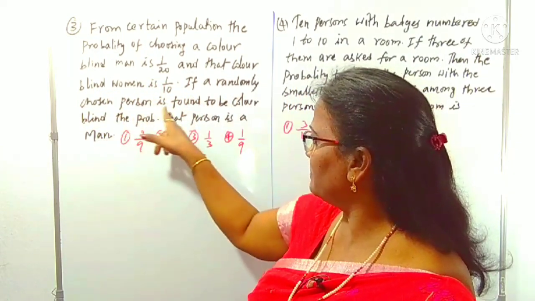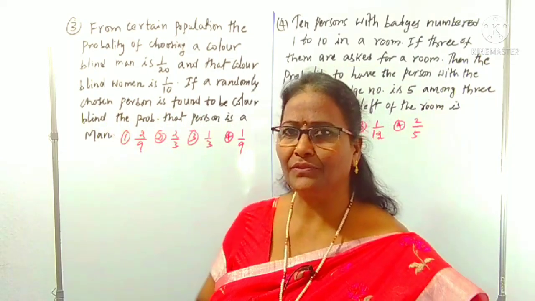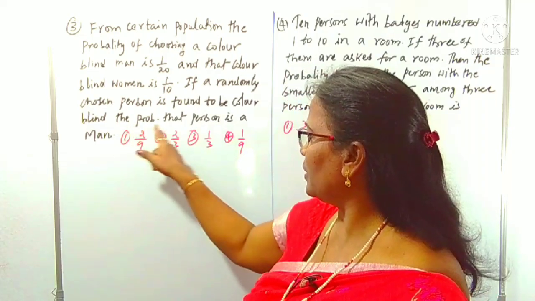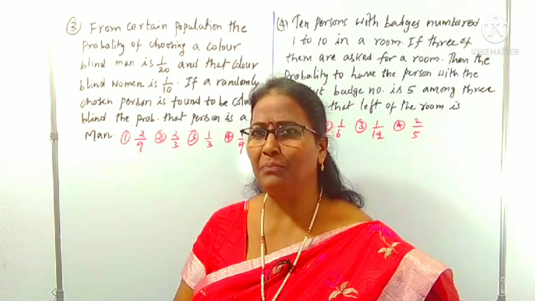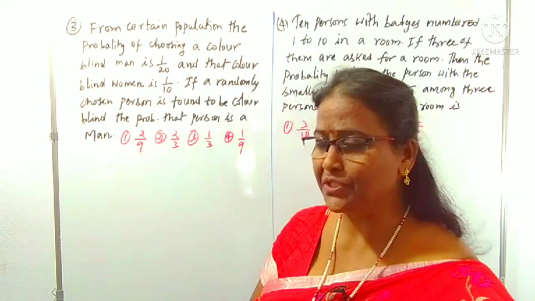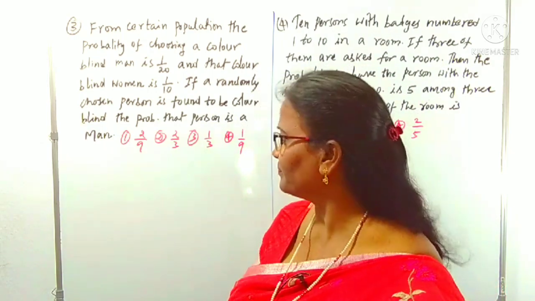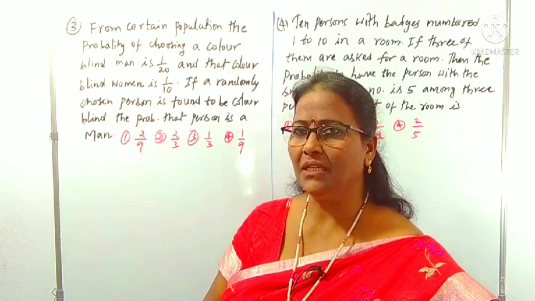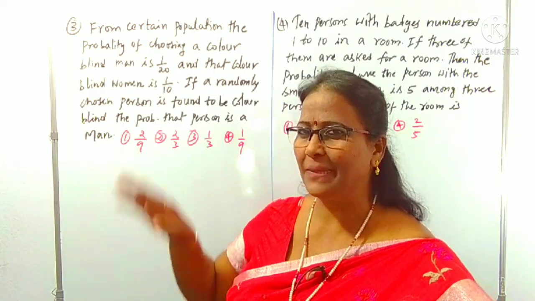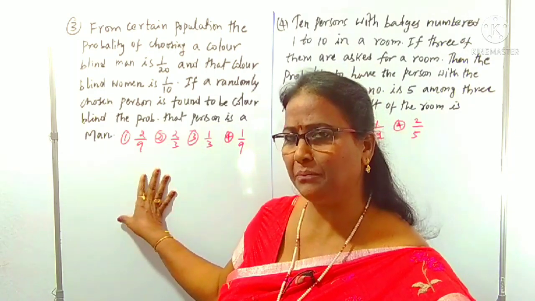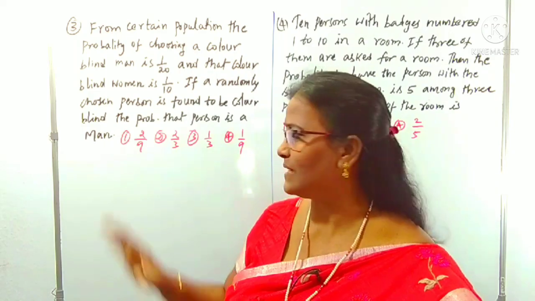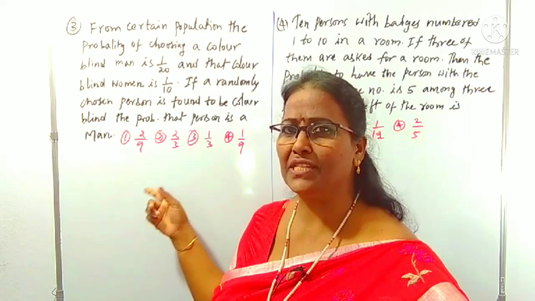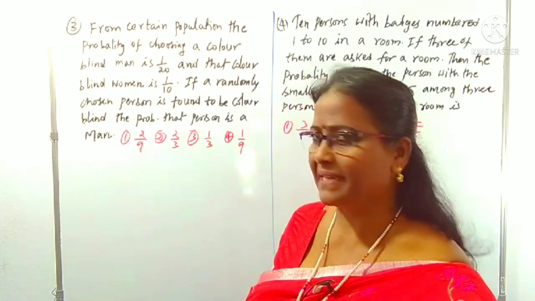If a randomly chosen person is found to be color blind, the person must have color blindness. The probability that the person is a man: how can you calculate it? This depends upon Bayes theorem. Most students may not focus on Bayes theorem. Simple, this question was already given in a previous EAMCET. I will explain the form of Bayes theorem. If you want you can do it, otherwise you can leave it. Okay, right. I am explaining in a simple way.